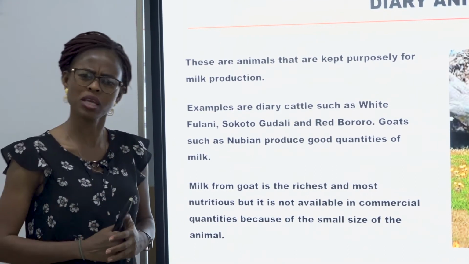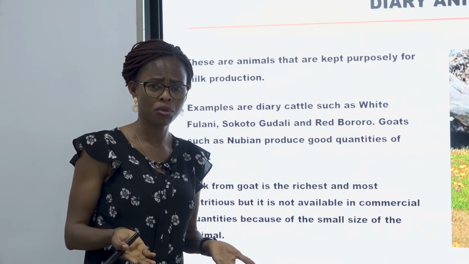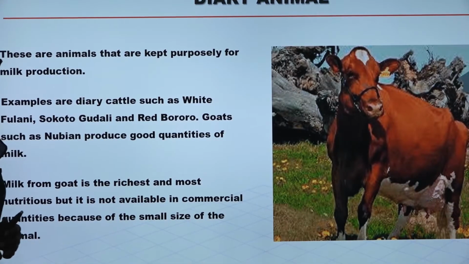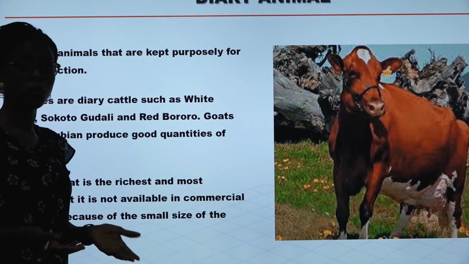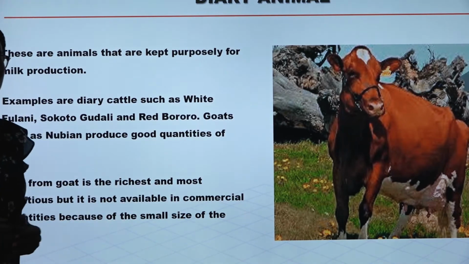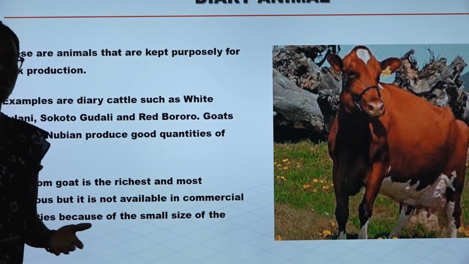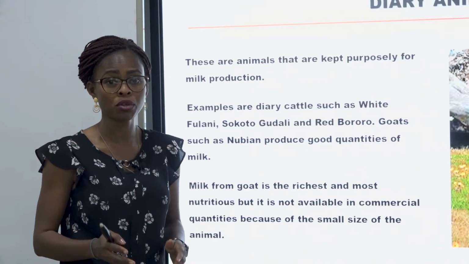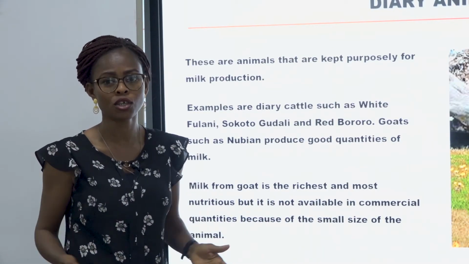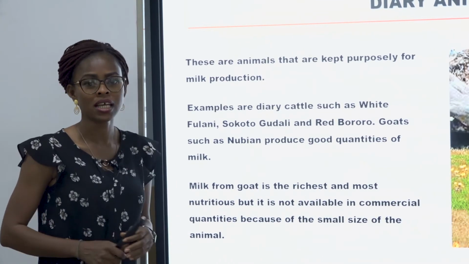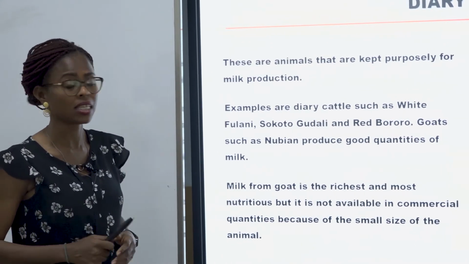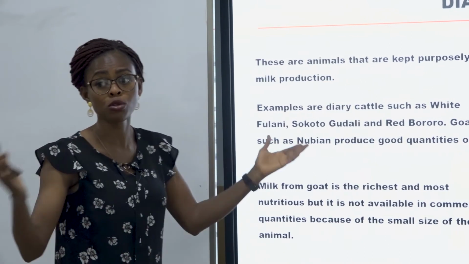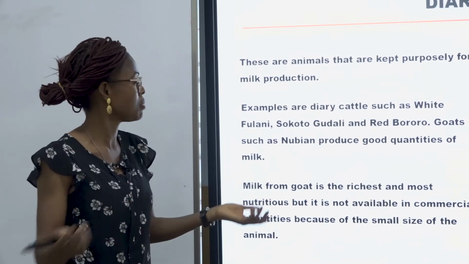But why don't they use them for milk production? That's because goats produce less quantity of what? Of milk, but they have the best quality milk. But the kind of milk they produce cannot supply the whole community. That's the reason why we could rightly say that they produce milk, but they cannot be used for what? They cannot be used for mass production.